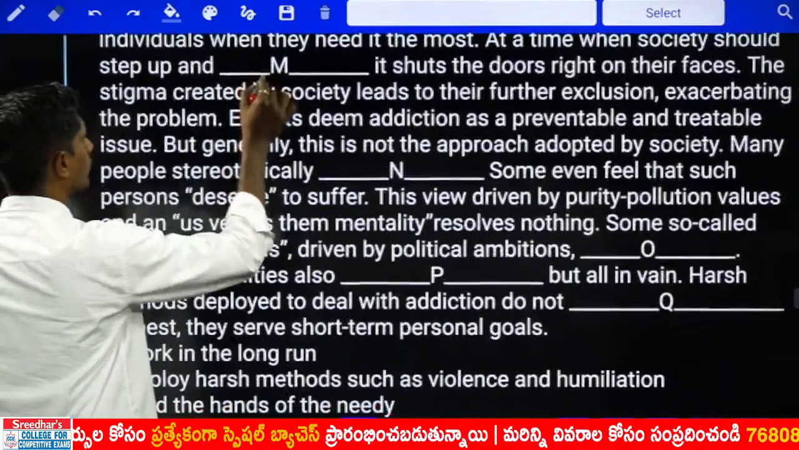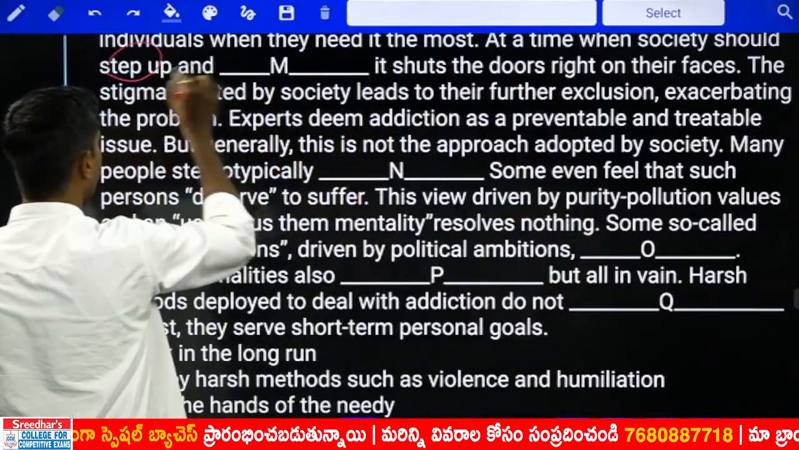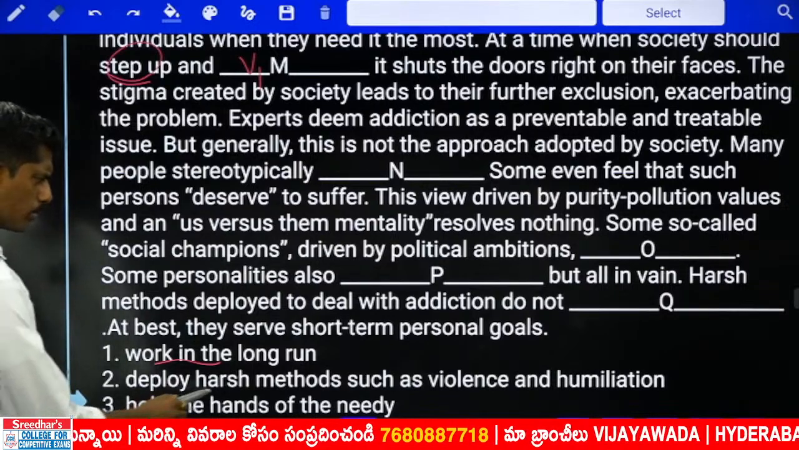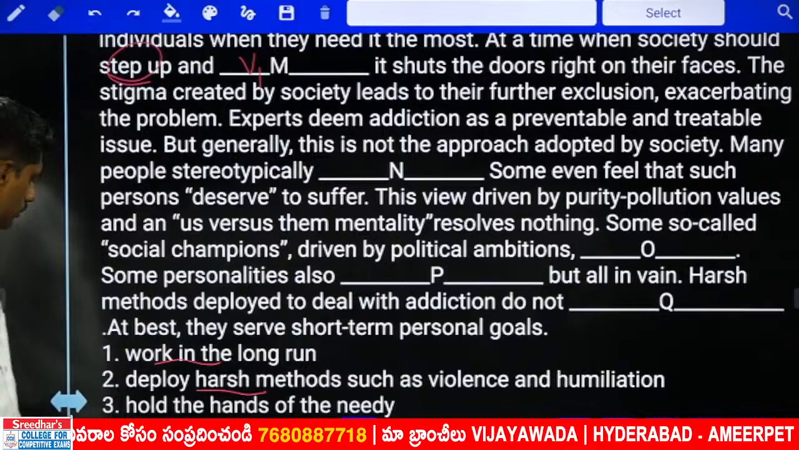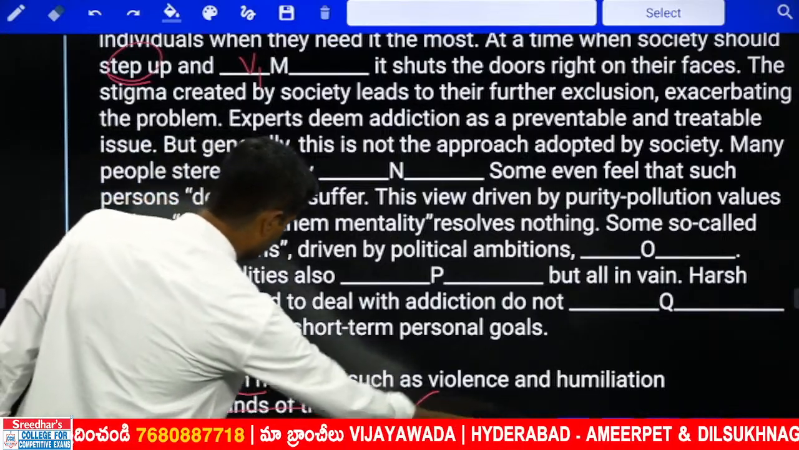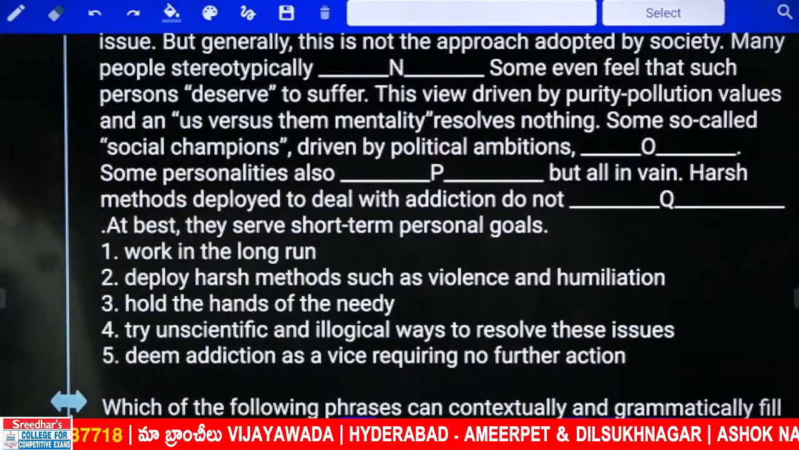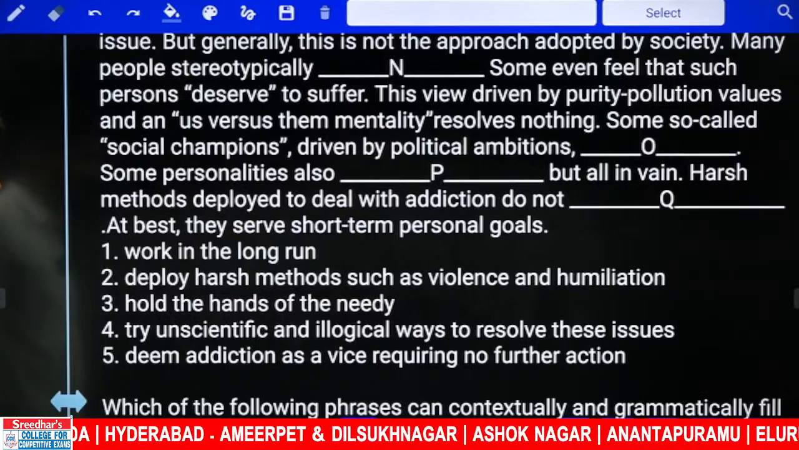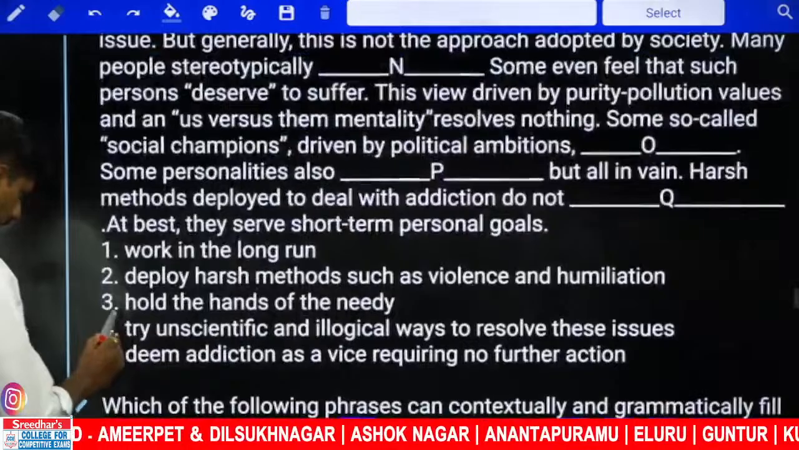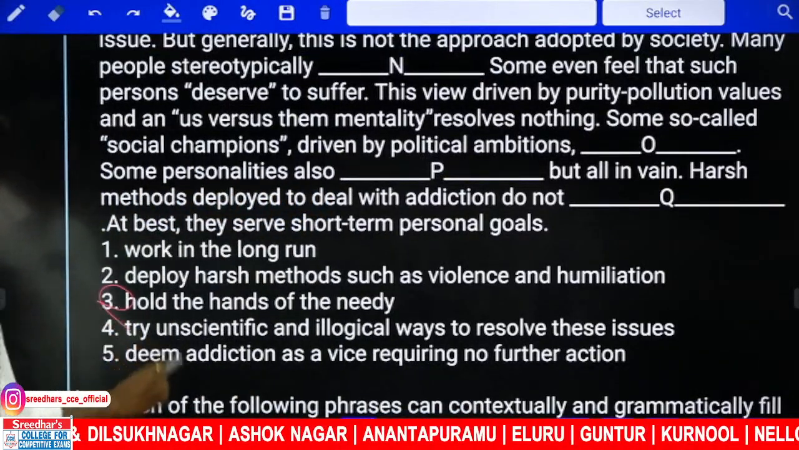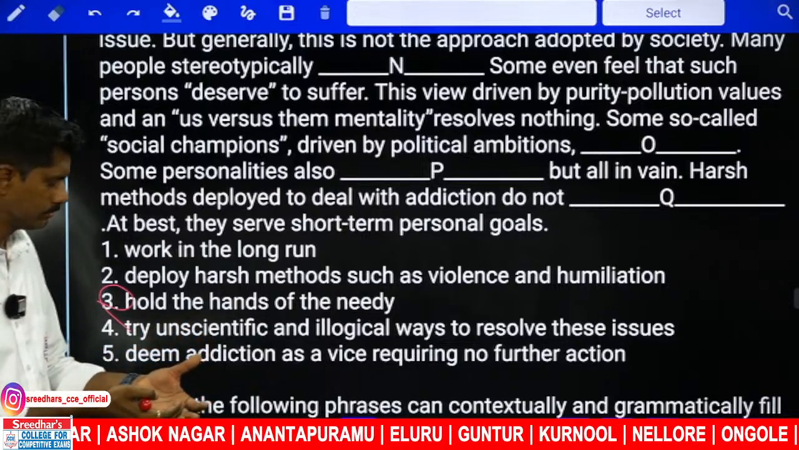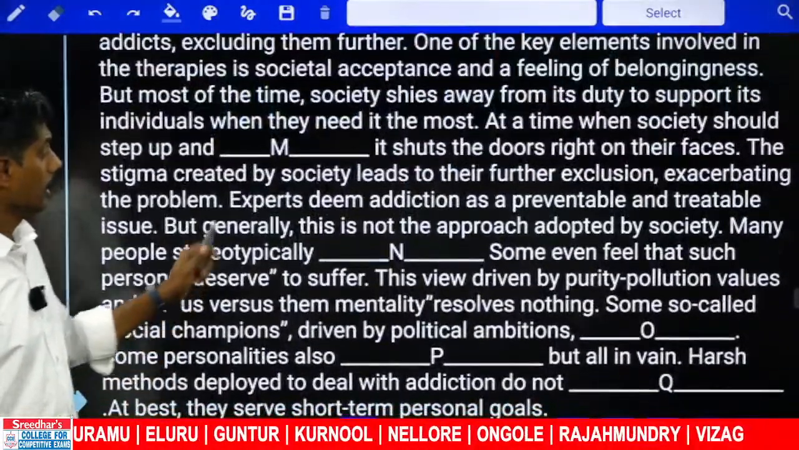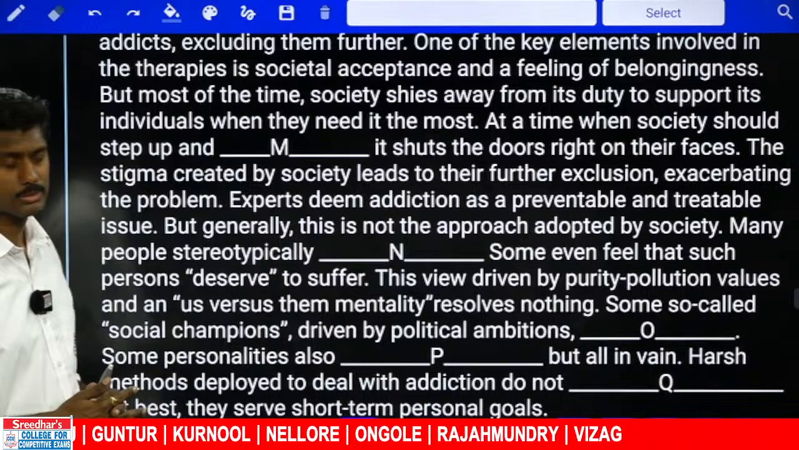And here I require verb V1. Should step up and should V1. Work in the long run. Deploy harsh methods. No. Step up, do something positive. Hold the hands of the needy. Yes, positive. Try unscientific, illogical ways to resolve these issues. Not sure. Deem addiction as a vice requiring no further. No, we can take 3. What do we need to do? We need to step up, hold the hands of the needy people. And it shuts the doors right on their faces.